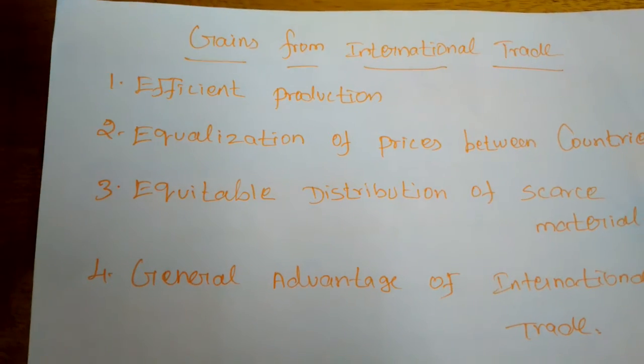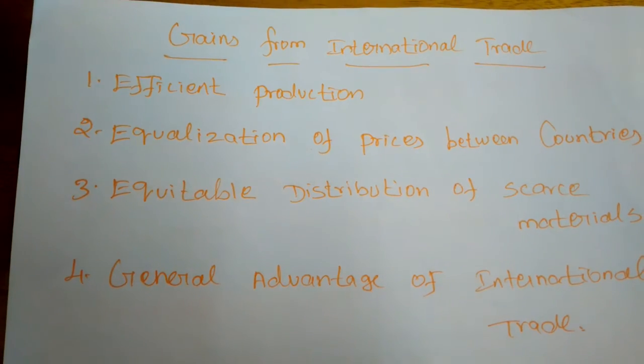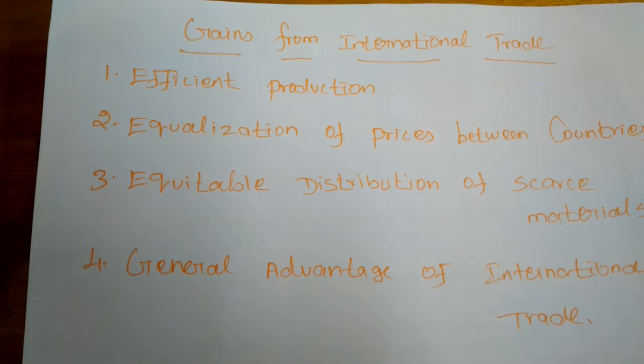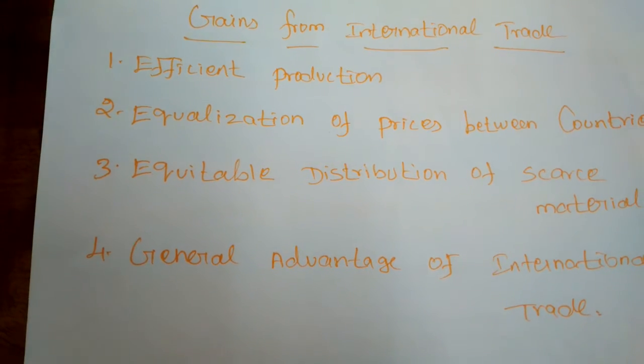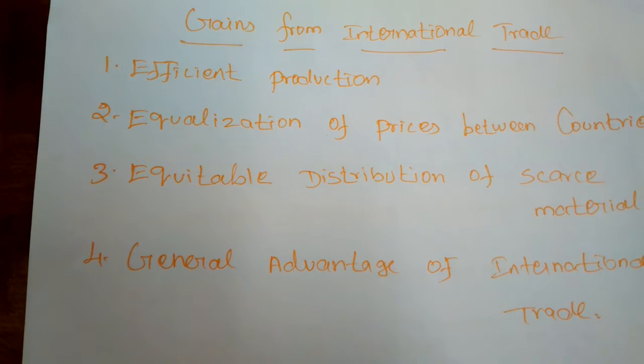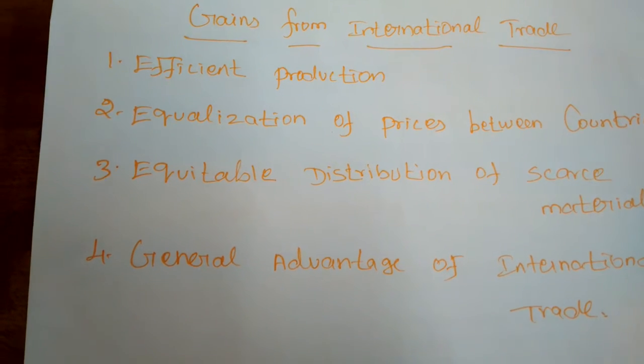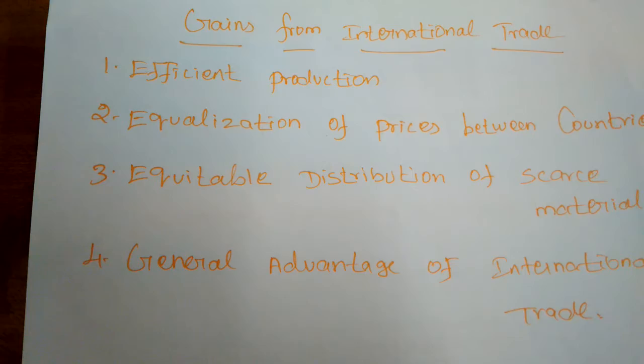So first one is efficient production. International trade enables each participating country to specialize in the production of goods in which it has absolute or comparative advantages.